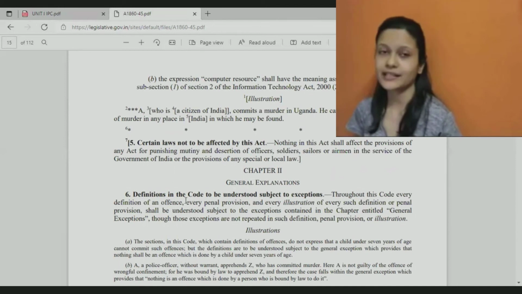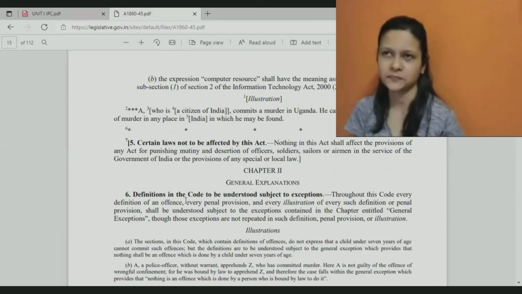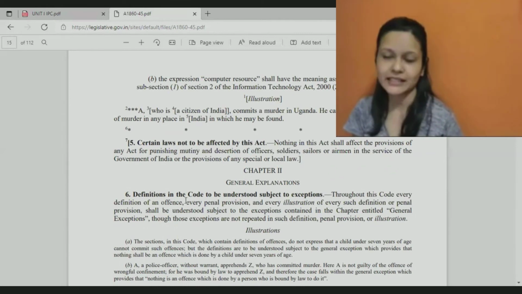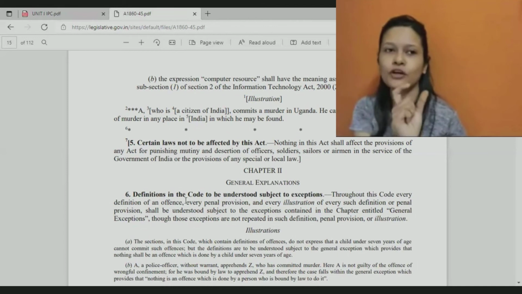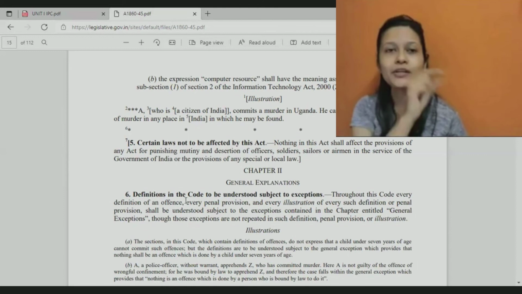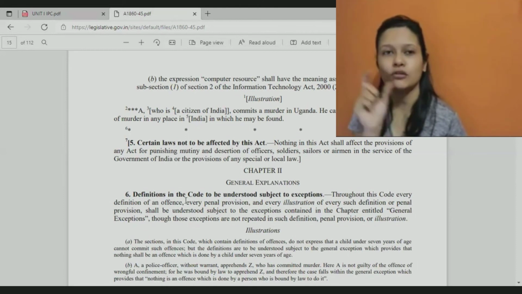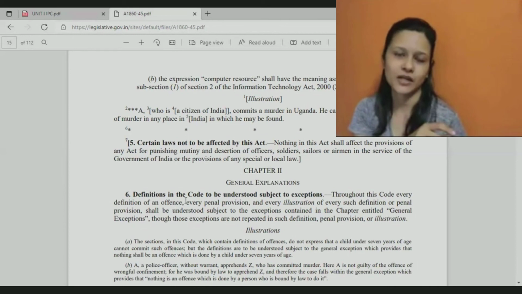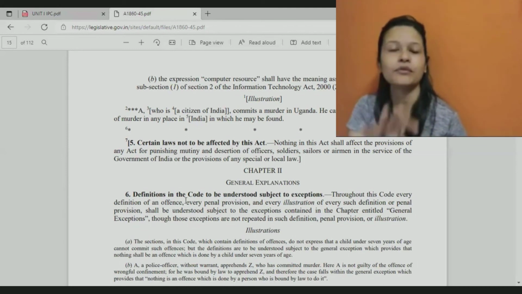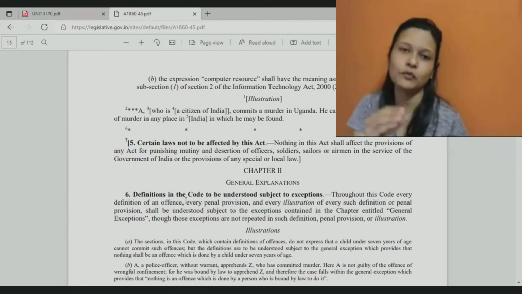So you are right. In general, as a common understanding, when we say person, I'm meeting a person, that means I'm meeting a living human being. That is what we understand. But in law, some words may have different meanings, 2-3 different meanings. So what meaning to consider? If I'm saying one word, which meaning should you be considering? It might become confusing. That is why before the start of the legislation, a few words are defined.